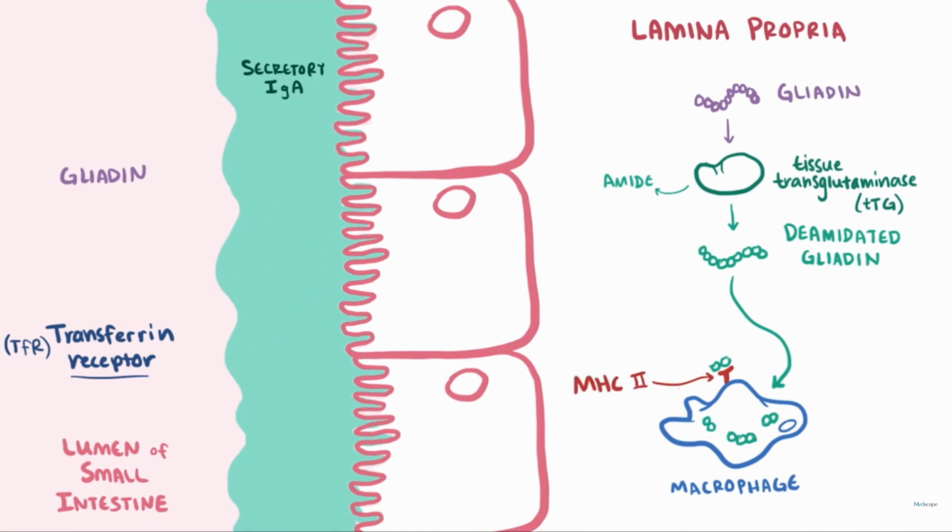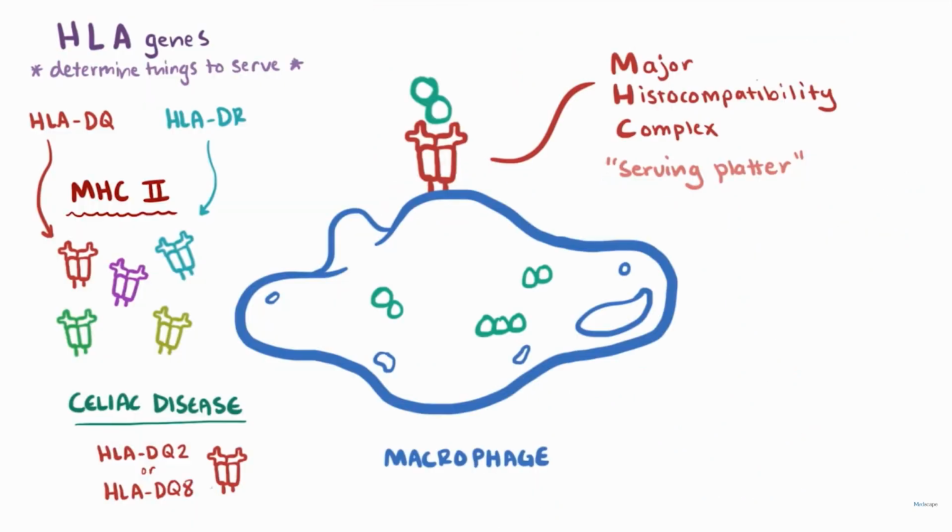This enzyme, as its name suggests, is transglutaminase. So it removes the amide group, and deamidated gliadin remains. This is a peptide, deamidated gliadin protein peptide, which is going to be digested by the macrophage in the lamina propria, and ultimately it is going to be processed and presented onto MHC2. Once it is presented on MHC2, it is going to be recognized by different immunological cells.